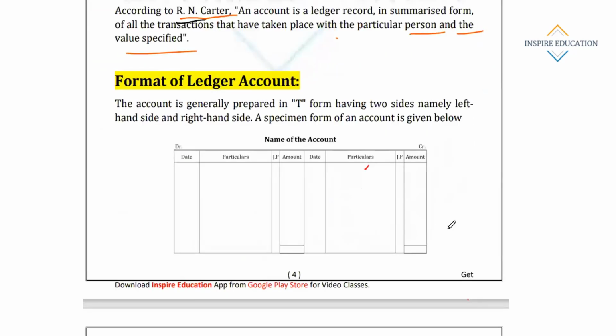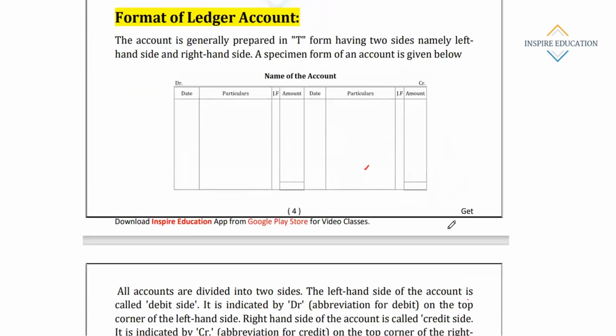The account is generally prepared in T form, having two sides, namely left hand side and right hand side. A specimen form of an account is given below. In the left hand side it is debit. In the right hand side it is credit.